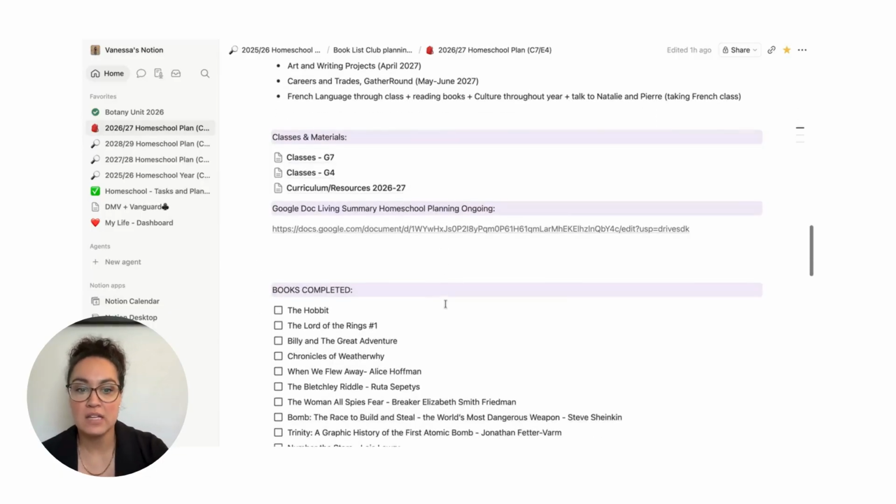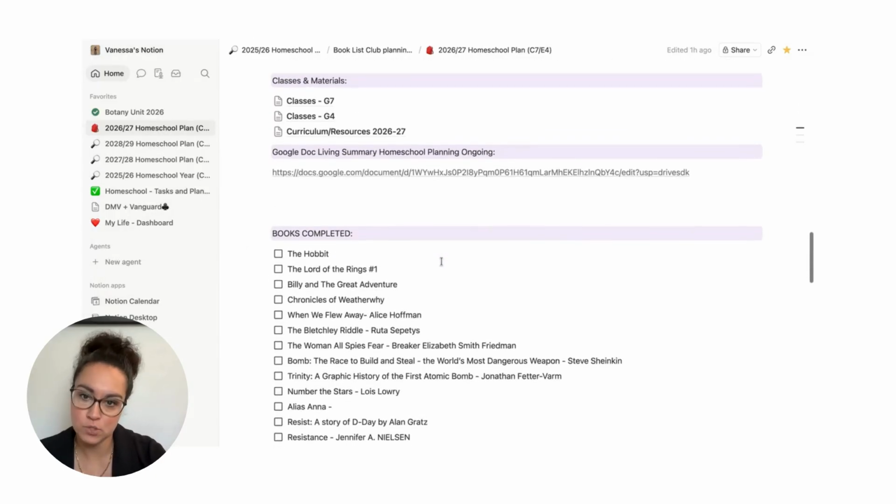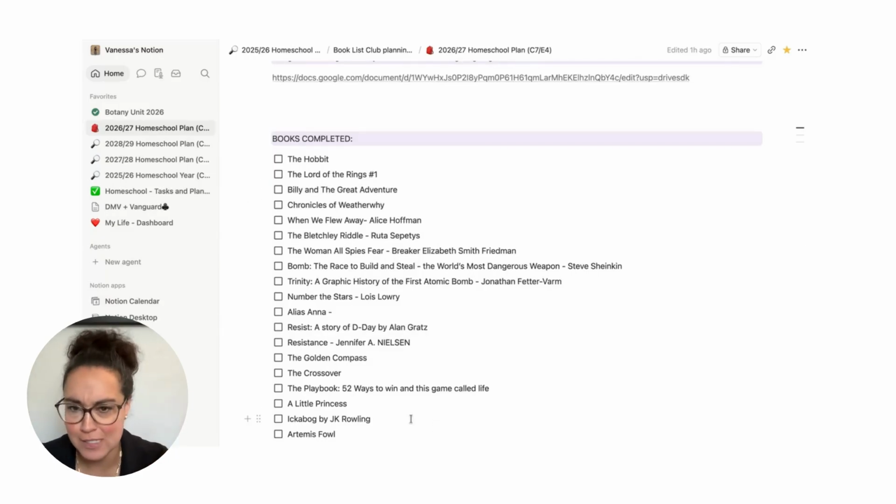I also have a living Google document for my homeschool planning. I like to track the books that we have read as we read them through the year. I love checking things off the list, and this gives me a great sense of joy to click that, but it also helps me track. So when I have to tell our facilitator what we've been up to, it is so simple to go in here and see what we've done.